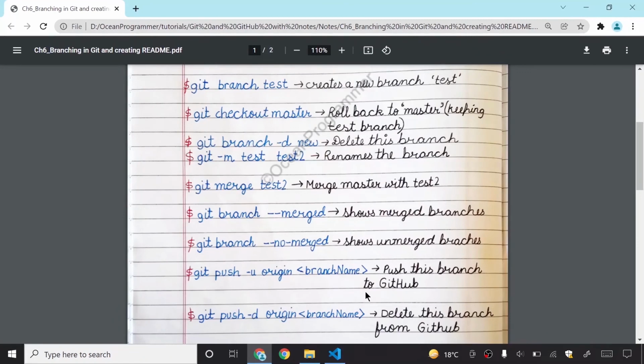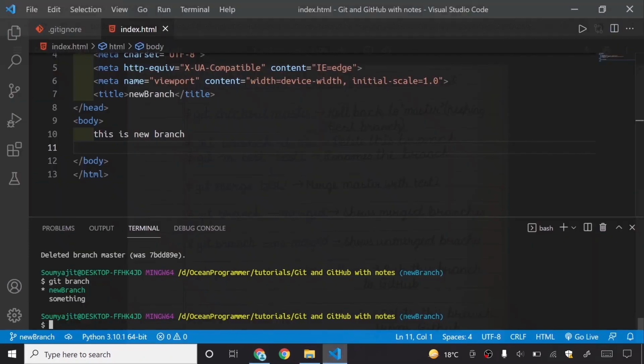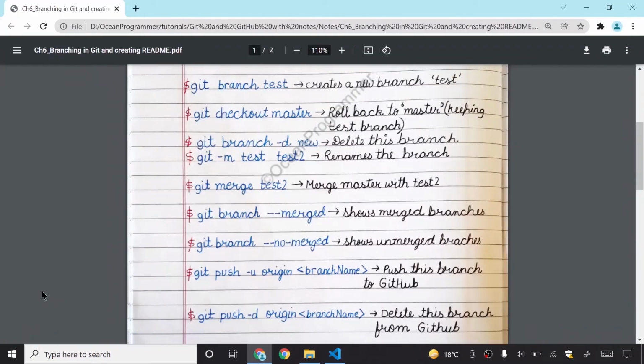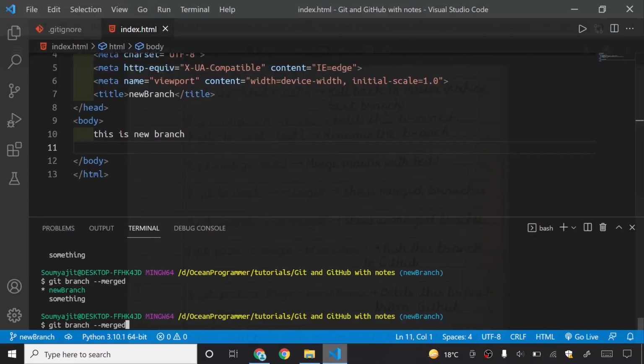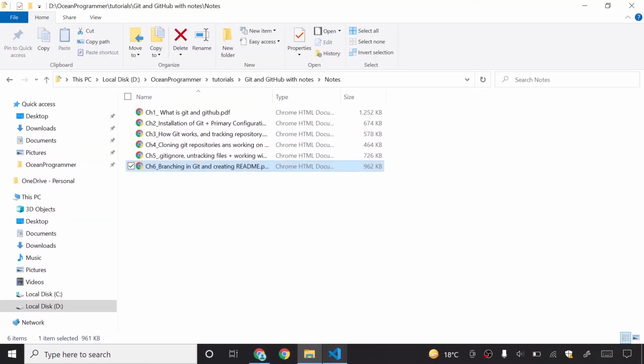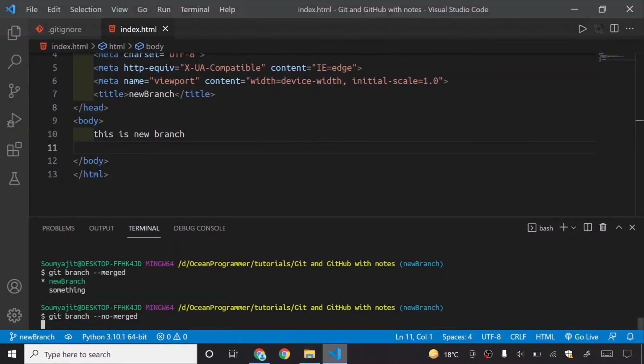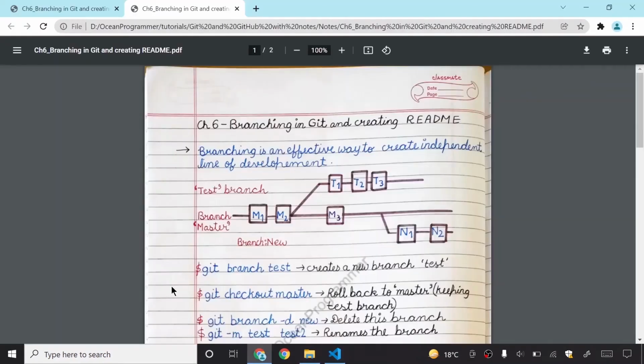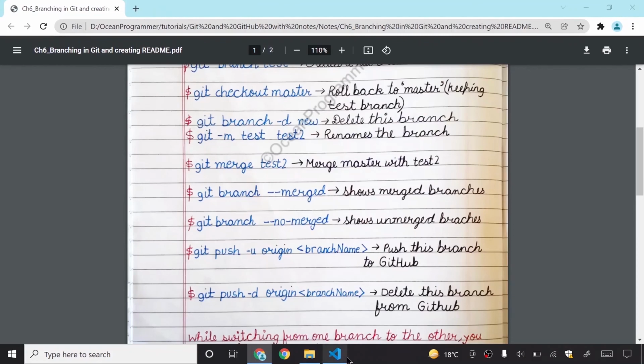So what is this? git branch --merged. What it does is show all your merged branches. Unmerged branches, how will I see? I will write git branch --no-merged, just as I have done inside the notes. You can see that there is no unmerged branch here.